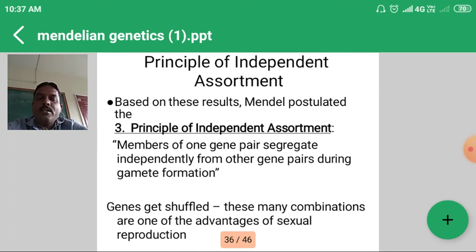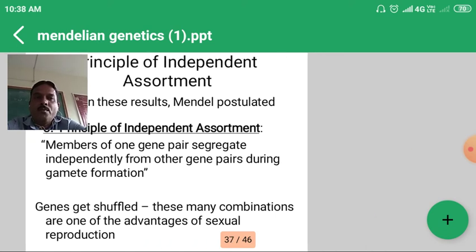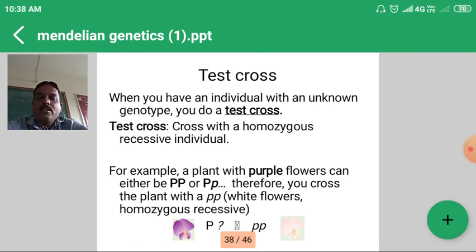Independent means one gene pair is independent of another gene pair, and during gamete formation the law of segregation operates. That is the principle of independent assortment. In support of that principle we can give one example: in case of a dihybrid cross, a phenotypic ratio of 9:3:3:1 is obtained. So that is the principle of independent assortment.